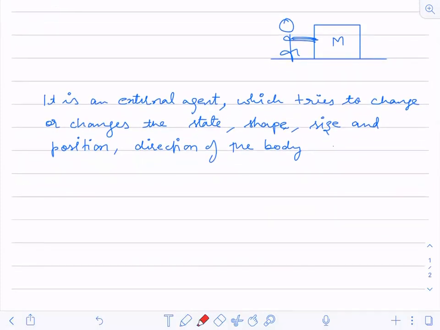Now just see here, it is an external agent. What is an external agent? I have already explained this to you. Now I'm saying it tries to change or changes the state. We'll come to that part later. State of the body means, suppose it is at rest, or suppose it is in uniform motion, so that is the state of the body. If a body is at rest, that's a state of the body. If a body is moving with a uniform velocity, it's a state of motion.